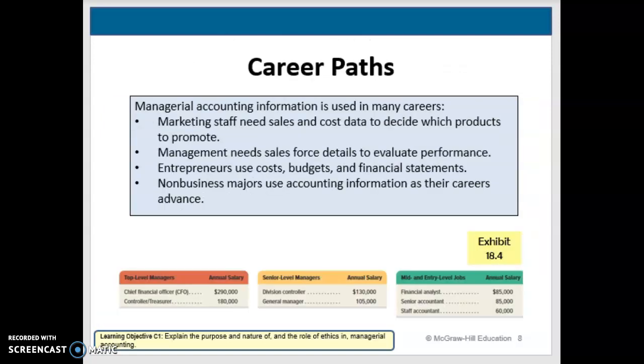All right, the last part of this section just talks about different career paths. And again, when we're thinking about the managerial side of it, there are a lot of different options inside of a company that you can excel at. For accounting, it's not always just the accounting department. It's not always just the tax side of it that is in external agencies. It can be inside the company. And they give some examples here of top level, senior, and mid and entry level jobs that are considered accounting inside the company.